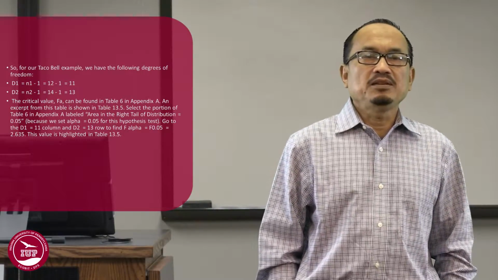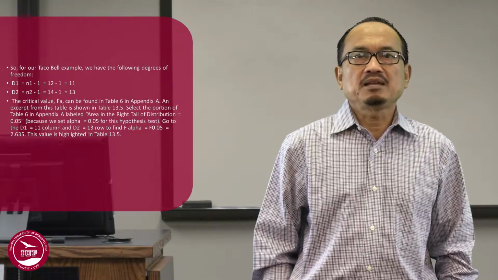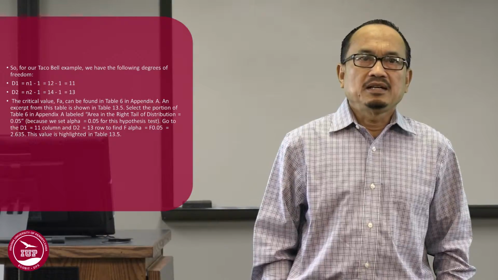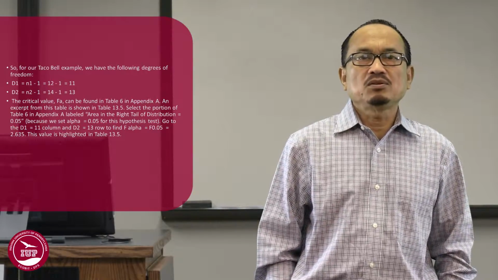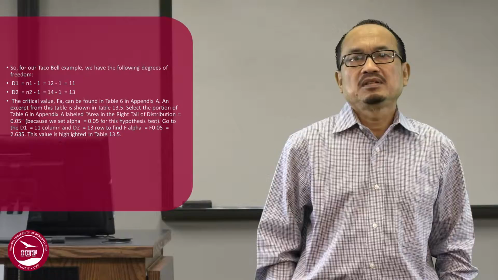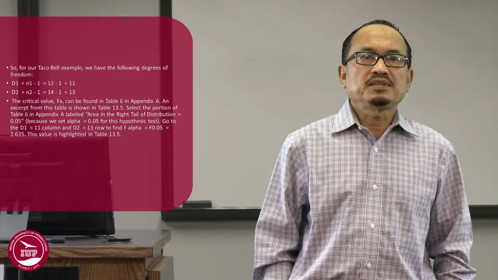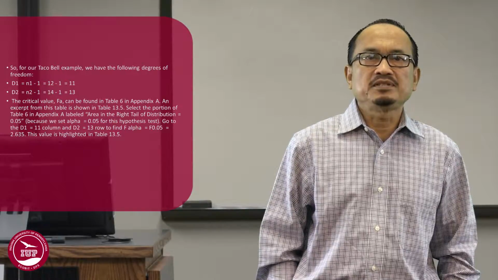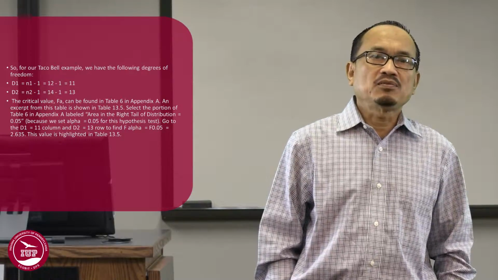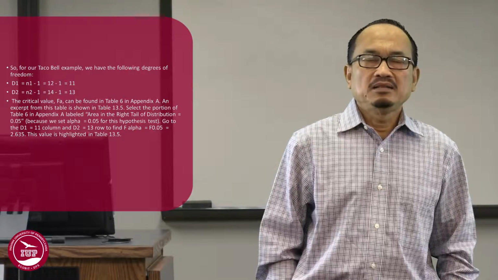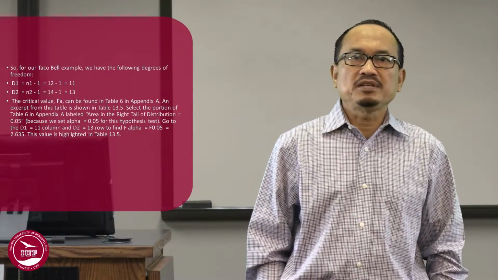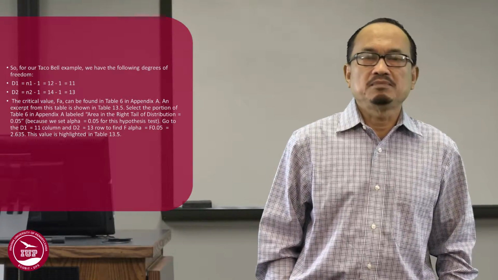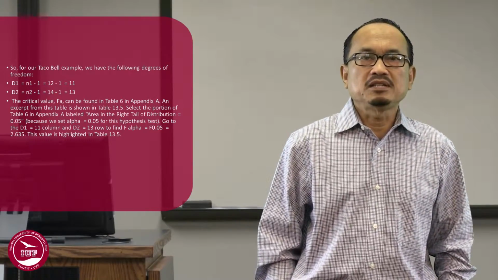Therefore, the critical value, or F alpha, can be found in table 6 in Appendix A. An excerpt from this table is shown in table 13.5. Select the portion of table 6 in Appendix A labeled area in the right tail of distribution equal to 0.05, because we set alpha equal to 0.05 for this hypothesis test. Go to the d1 equal to 15 column and d2 equal to 13 row.